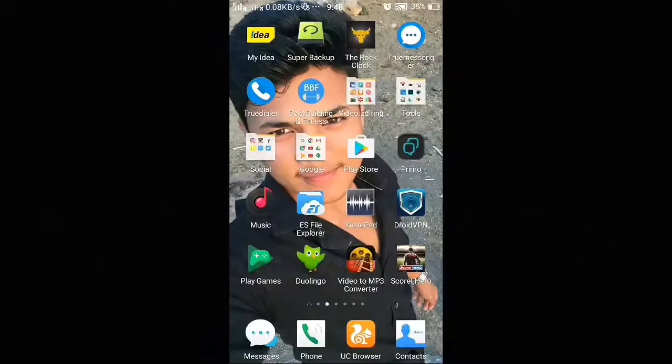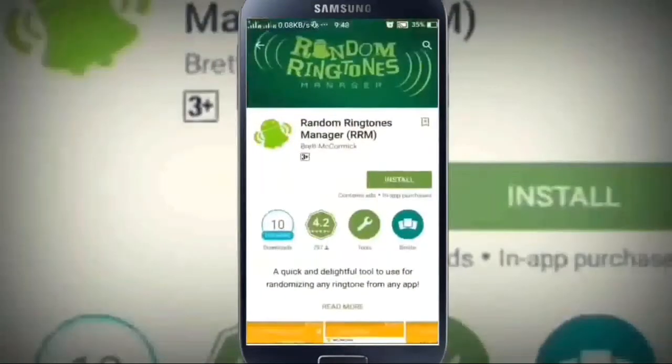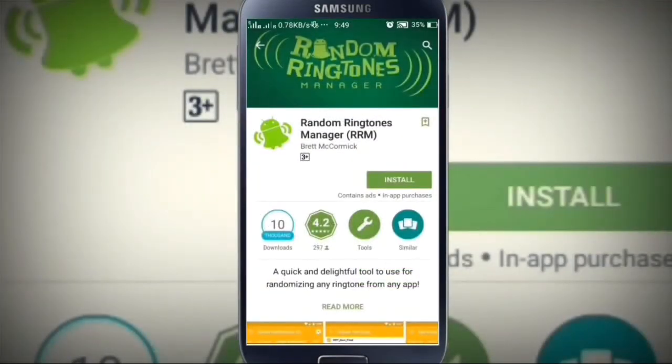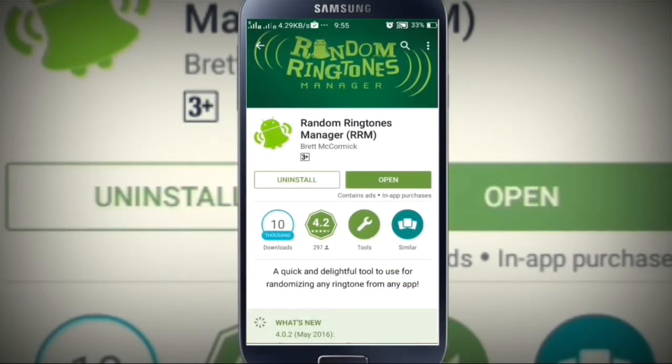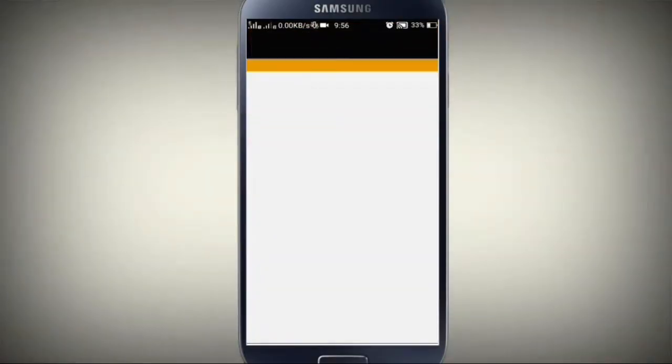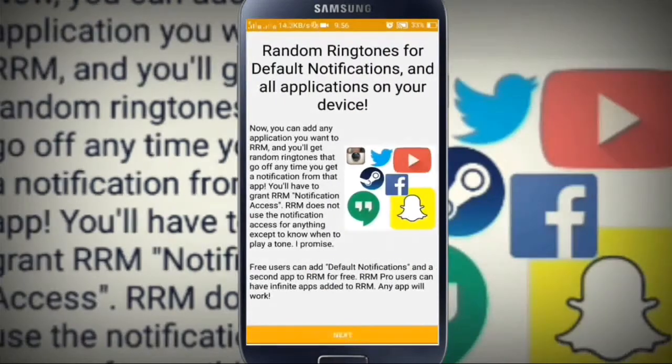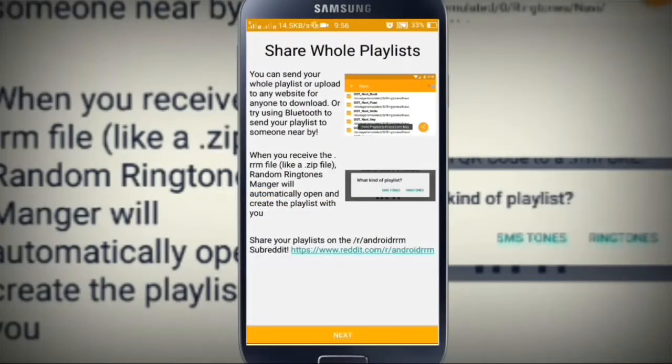Android device. So let's get started. First of all, you need to install an app named Random Ringtone Manager. After opening the app, click on the next button. Again click on the next and once again. Then you will see the three tabs: ringtone, SMS tone and add.